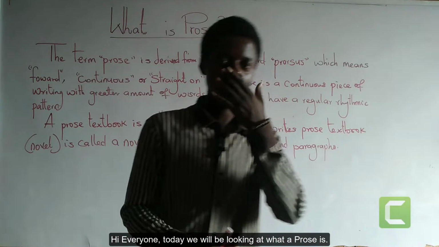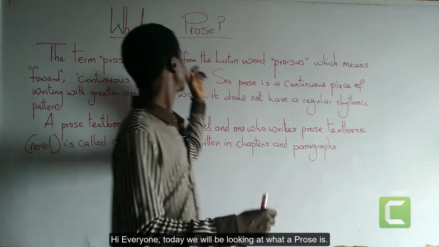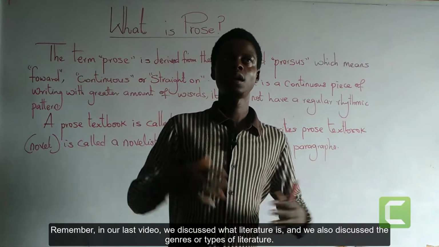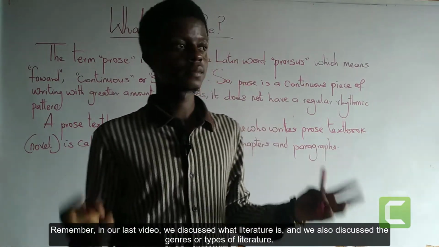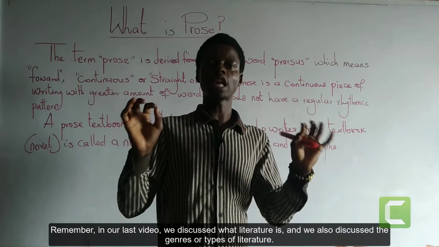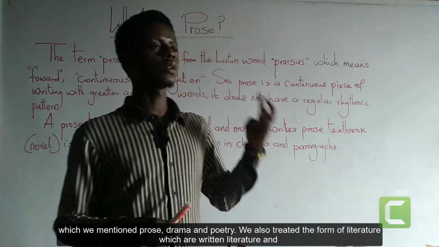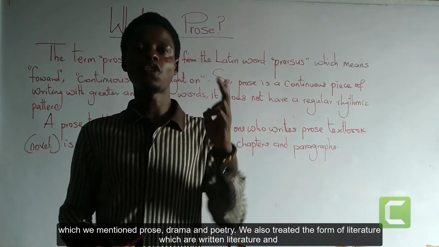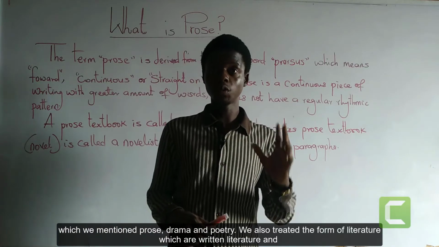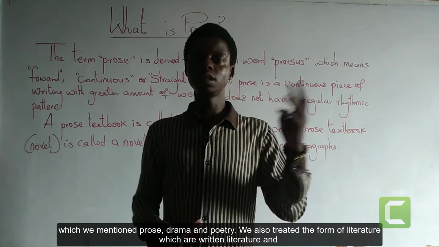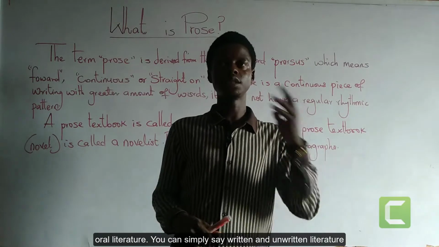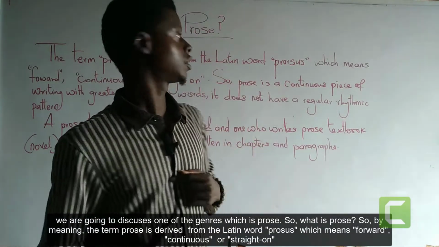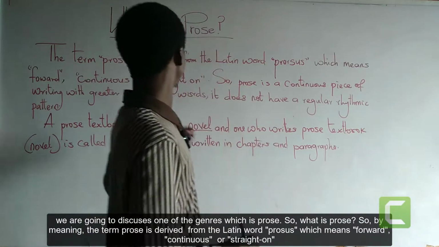Hi everyone, today we'll be looking at what prose is. Remember in our last video we discussed what literature is, and we discussed the genres or types of literature, which we mentioned: prose, drama and poetry. We also treated the forms of literature, which are written literature and oral literature. You can say written literature and unwritten literature. We're going to discuss one of the genres, which is prose.